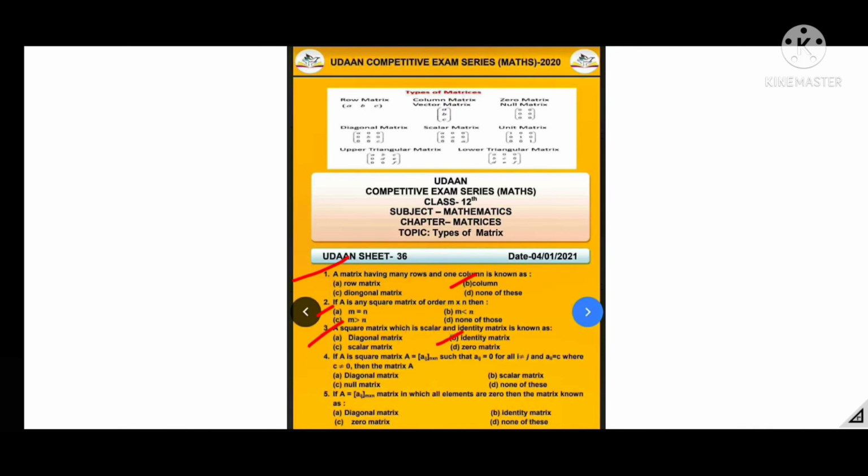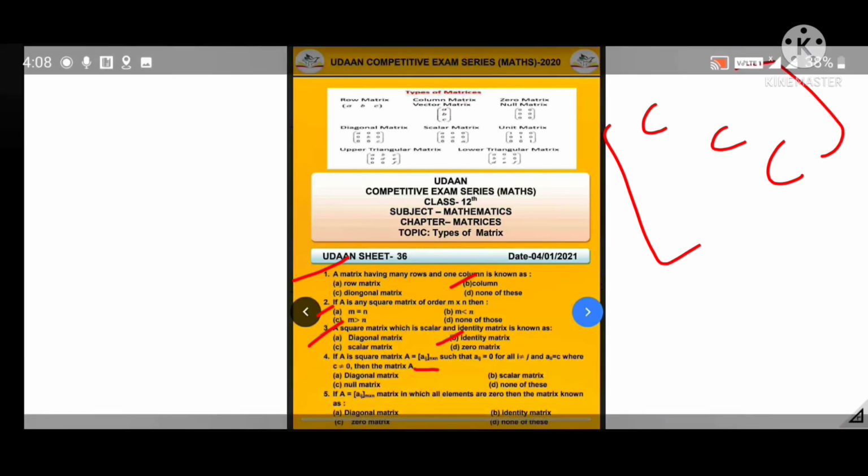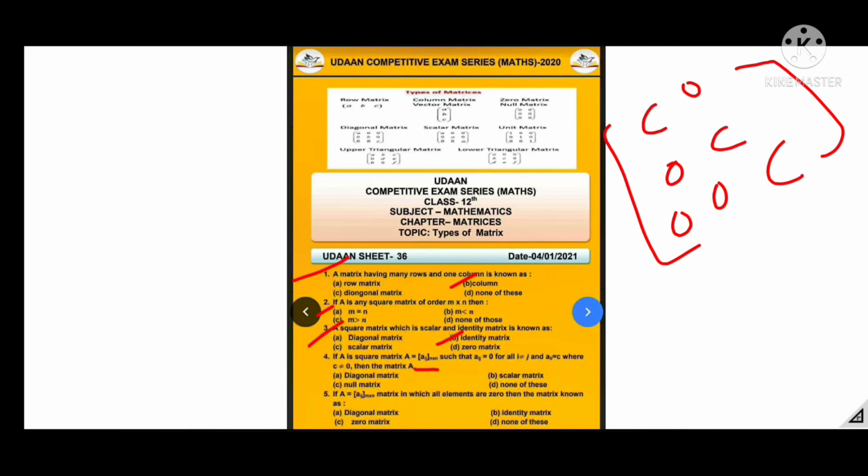Then if A is a square matrix, A is equal to Aij n cross n, that is A is of order n, such that Aij is equal to 0, that is all non-diagonal elements are 0 for all i not equal to j, and Aii is equal to c, that is all diagonal elements are c, where c is non-zero and all non-diagonal elements are 0. This type of matrix is called scalar matrix, so B is the right option.